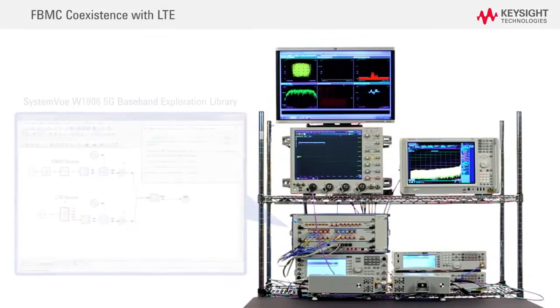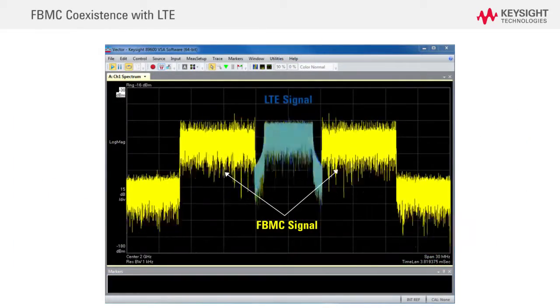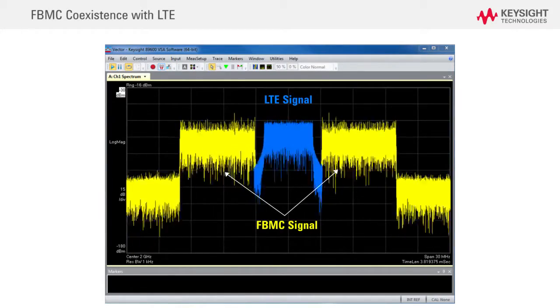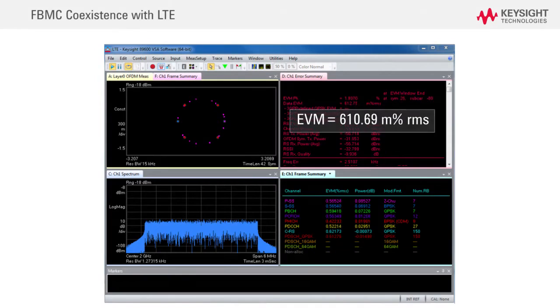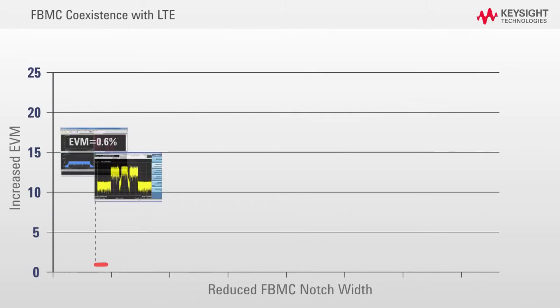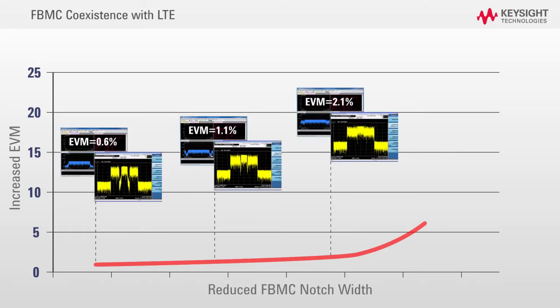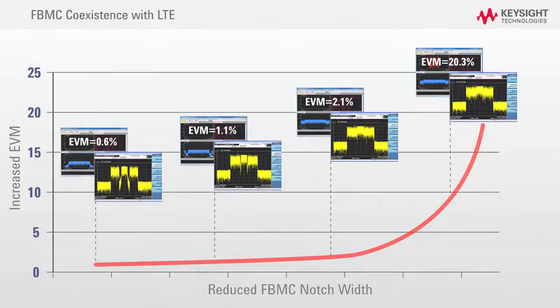To show the flexibility of this testbed, a SystemVue waveform is created with a notched FBMC signal and an LTE signal to evaluate the coexistence of a candidate 5G waveform with a 4G waveform. The 89600 VSA software demodulation of the LTE signal measures an EVM of 0.6%, showing good coexistence for this scenario. To show the flexibility of performing what-if scenarios with this testbed, the FBMC notch width is varied to evaluate the impact to LTE EVM. We can see that the LTE EVM increases as the FBMC notch width decreases.